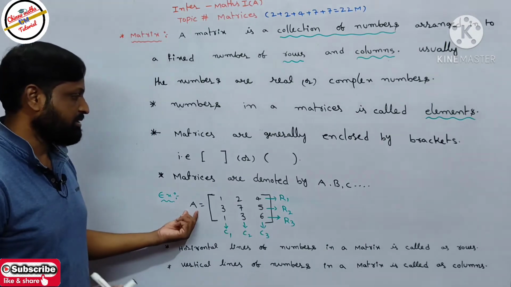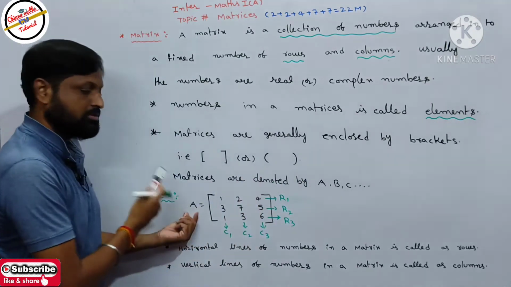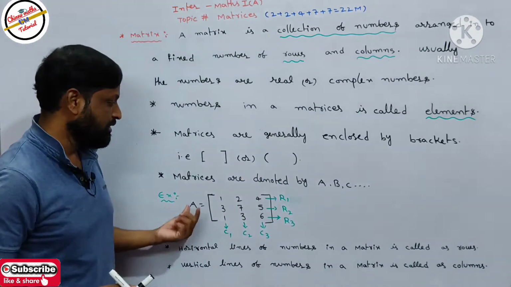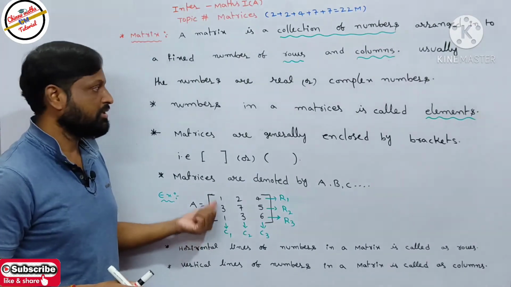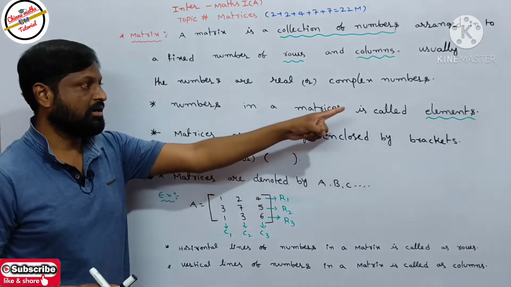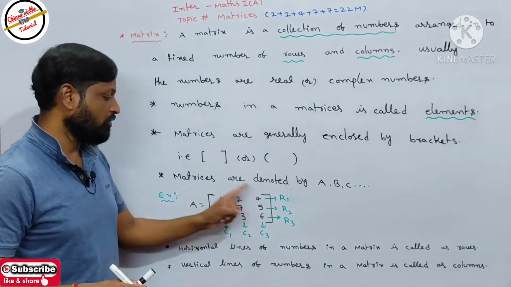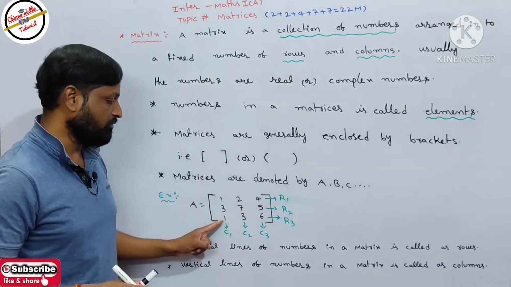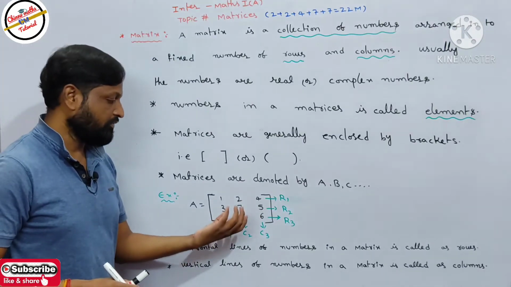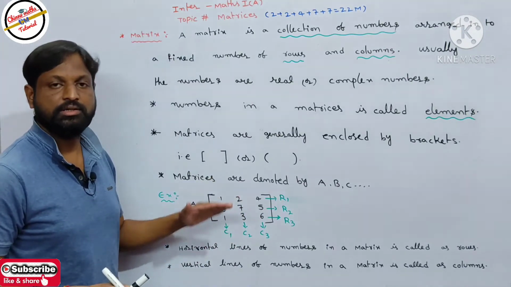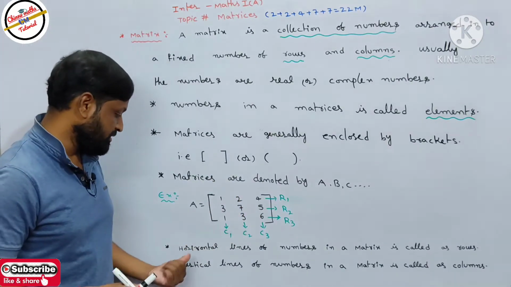Matrices are denoted by capital letters, so I will take capital A equal to the numbers. The numbers in a matrix are called elements, so these are the elements: 1 2 4, 3 7 5 and 1 3 6. The collection of numbers you can arrange into rows and columns. What does a row mean?